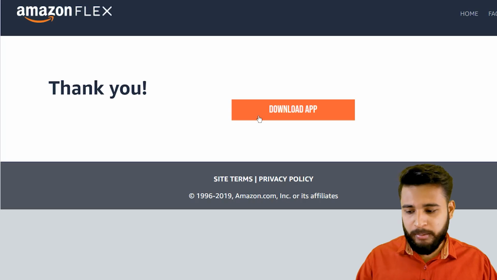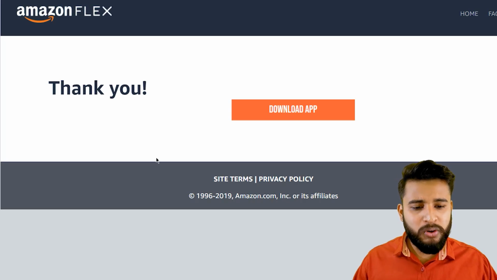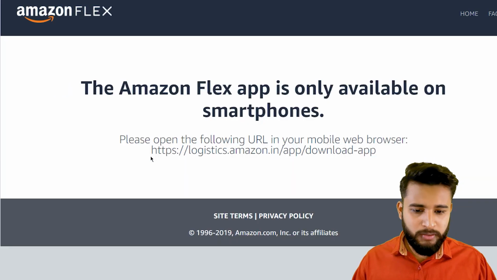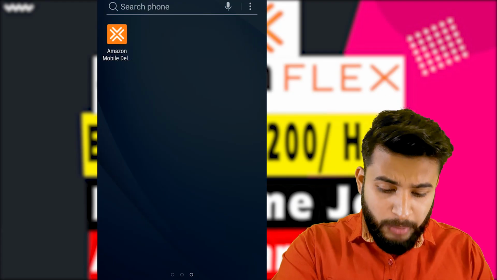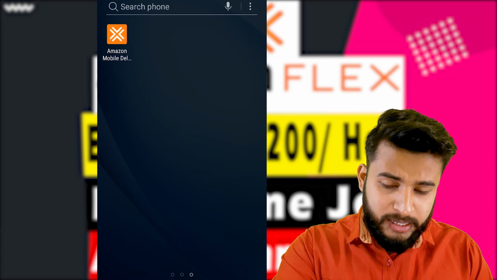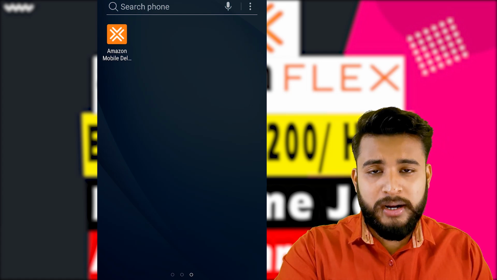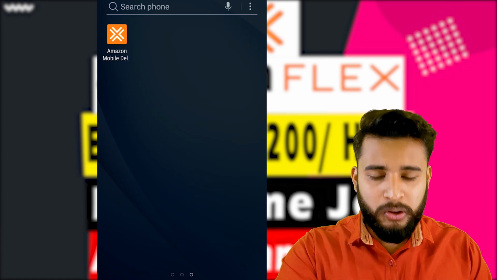So I will show you everything practically. If you click on this download app, the app will get downloaded for sure. So let's go to our mobile screen. As you can see on my mobile screen, this is the basic app that I have installed. When I downloaded it, I followed the same procedure that you follow for downloading it, and I will click on Amazon.